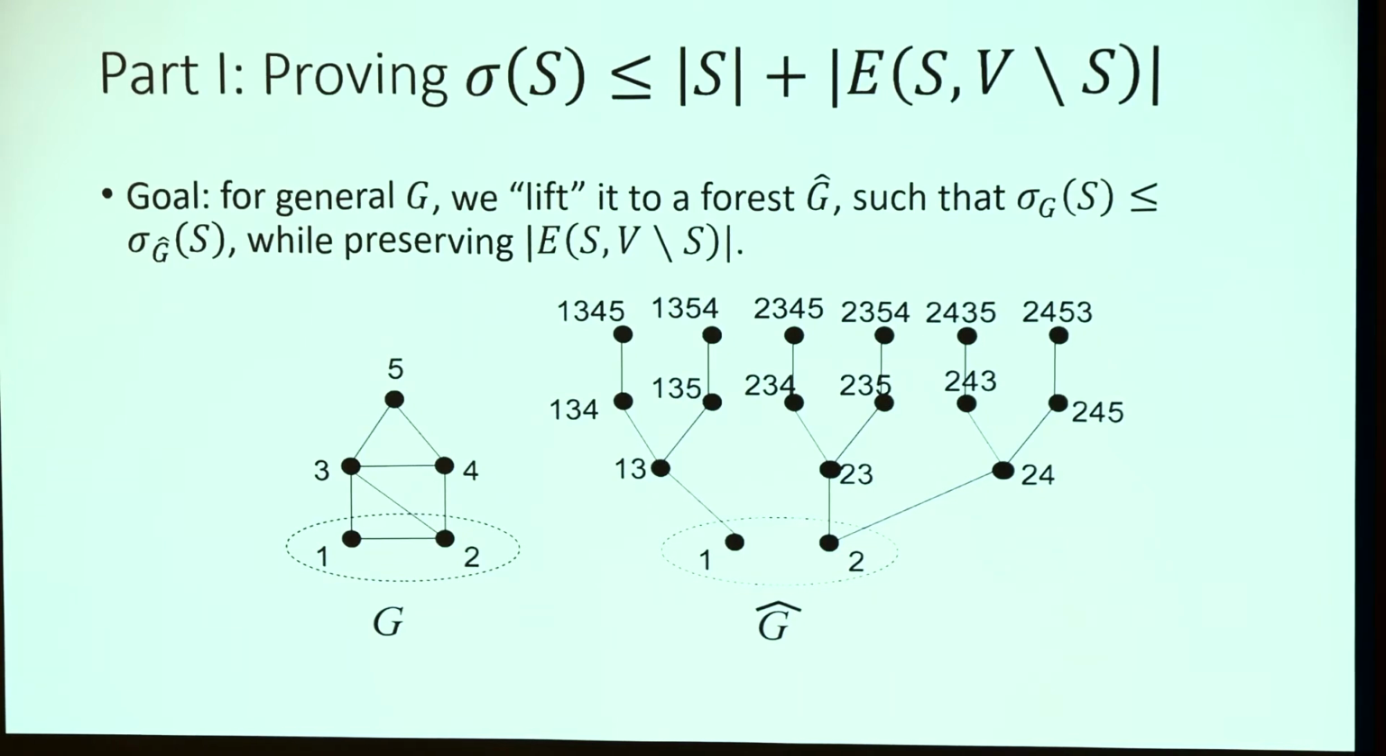And to prove this in general, the idea is to try to find a larger graph, G hat, which we call a forest, and which preserves the size of the edge cut, and meanwhile ensures that the expected number of infections is weakly more than that in the original graph. Basically, this looks like a BFS search tree, but each vertex can be reused.